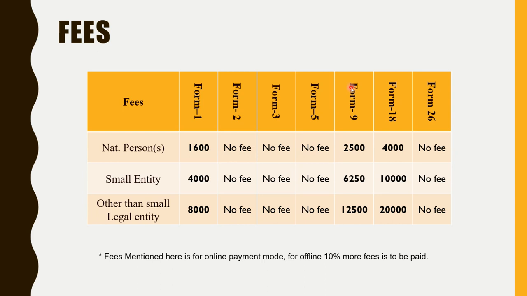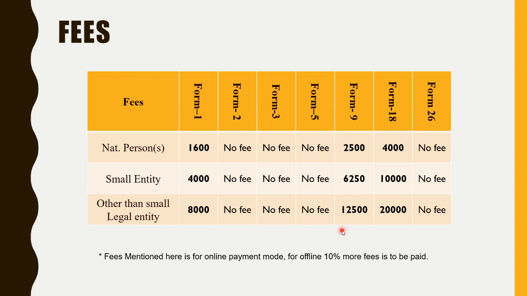So to get early publication, fill form 9. Form 18 is for examination. Whenever you are filing, they will keep the file with them only. After that we need to request them, request for examination, right? So we need to fill form 18 for request for examination.